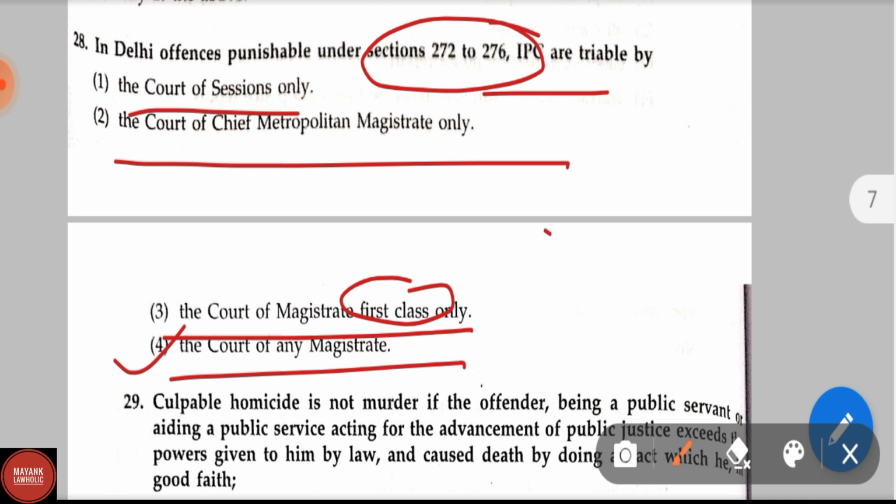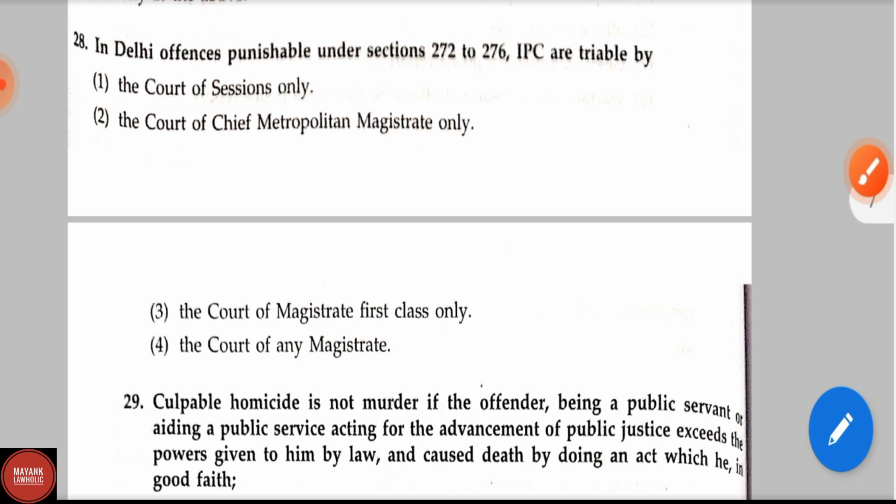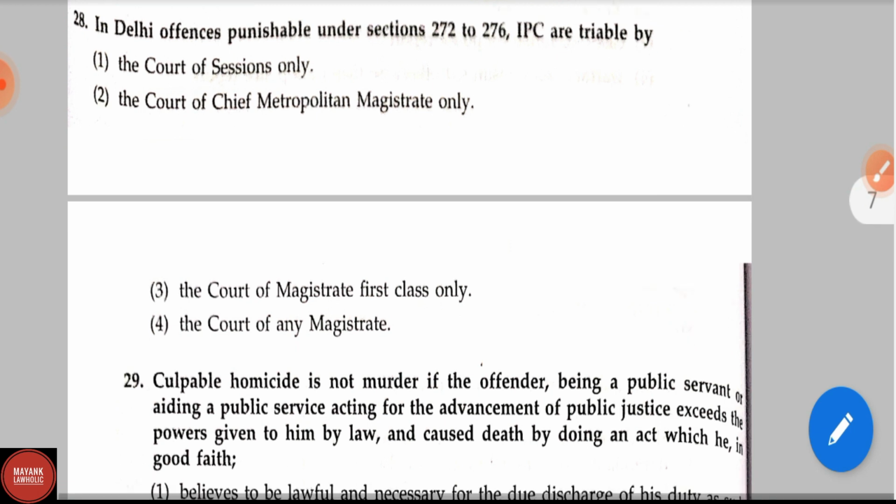Section 272 to 276 of IPC comes under chapter 15 of IPC, that is of offences affecting the public health, safety, convenience, decency and morals. Section 272 is related to adulteration of food or drink intended for sale, and section 273 is related to sale of noxious food or drink, and section 274 is related to adulteration of drugs, and section 275 sale of adulterated drugs, section 276 sale of drug as a different drug or preparation.